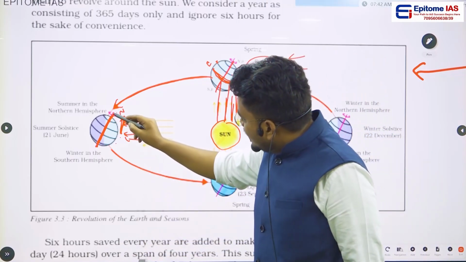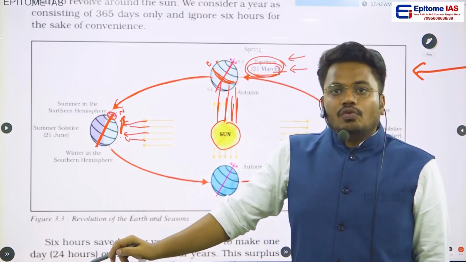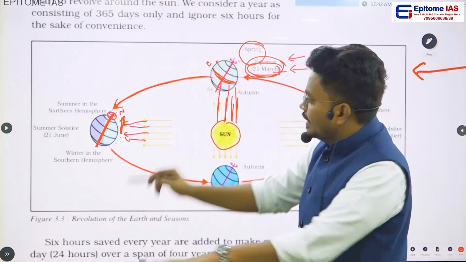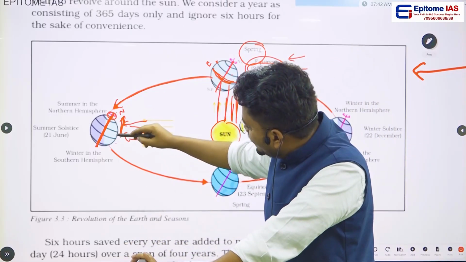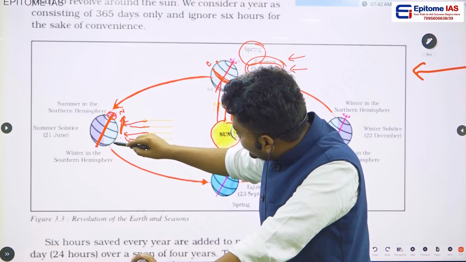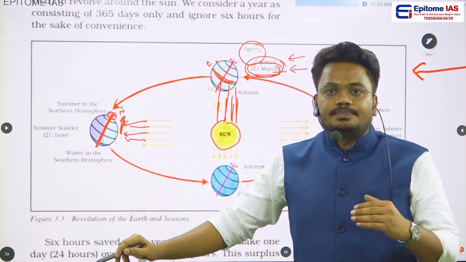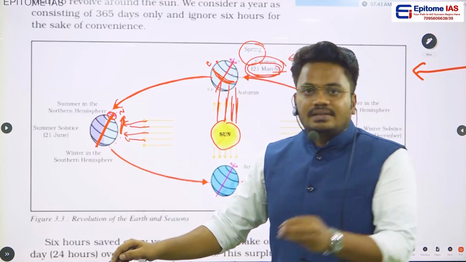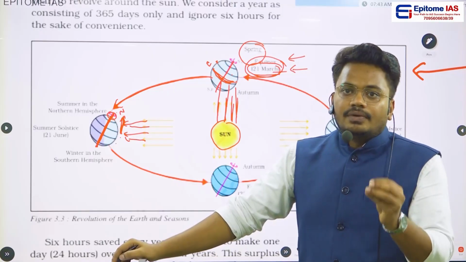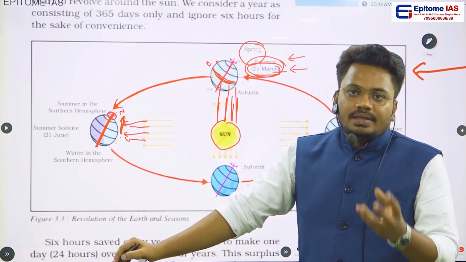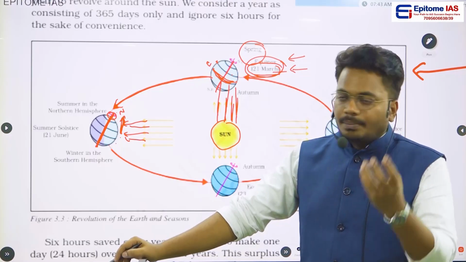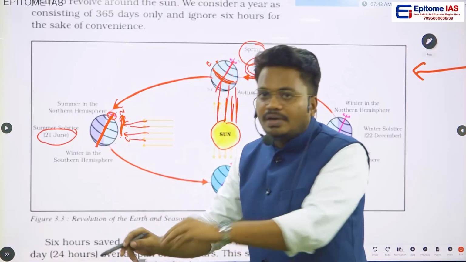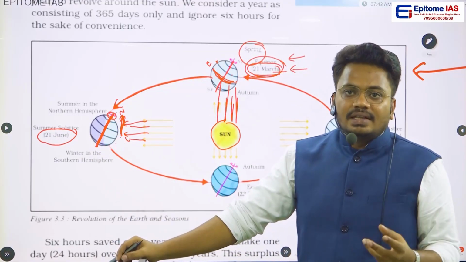Now what happens is, in the North Pole, you will be finding more sunlight when compared to the equinox period. And during this June phase, the South Pole will be experiencing less sunlight. So this particular phenomenon we call the summer solstice. In a single word, if you want to remember, during the June period you will be experiencing summers in the northern hemisphere, and on June 21st, this phenomenon will be at its peak. This phenomenon will be in its zenith phase.